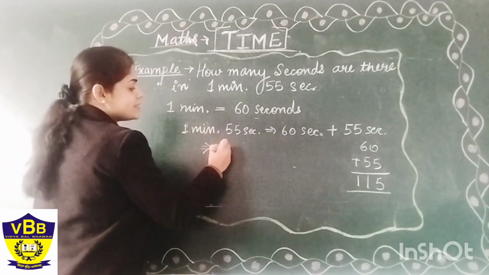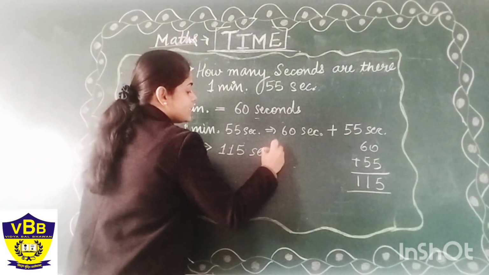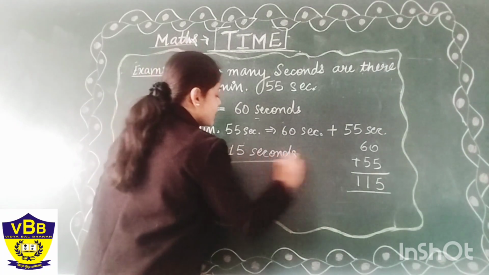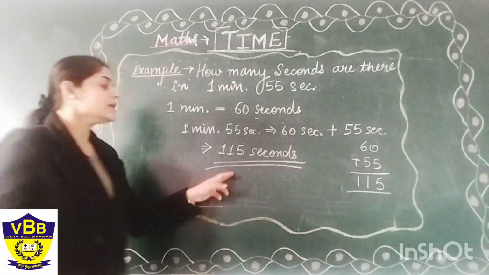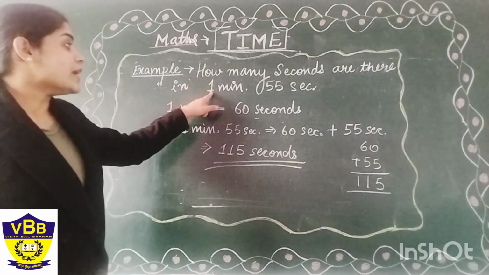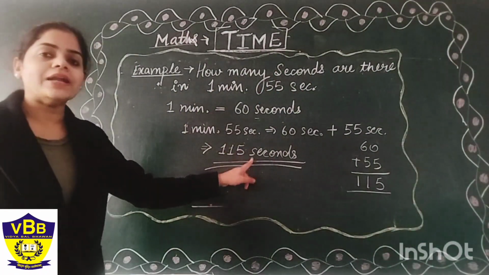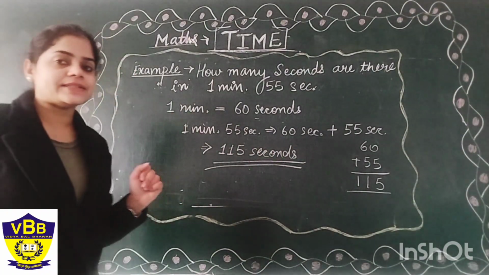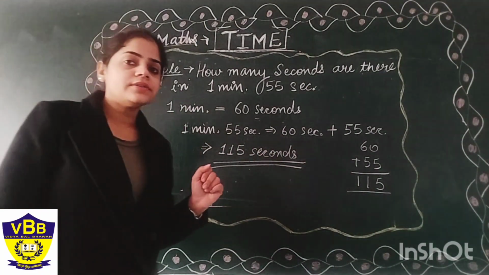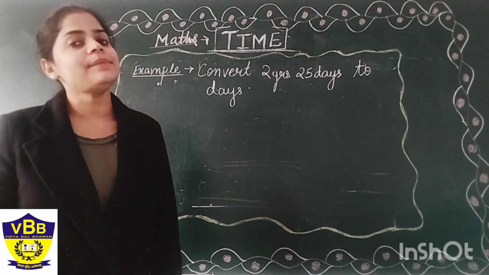So our final answer will be 115 seconds. What will be the final answer? Our final answer will be 115 seconds. So 1 minute 55 seconds will be equal to 115 seconds. Got my point? Let us do some more conversion of days and months.